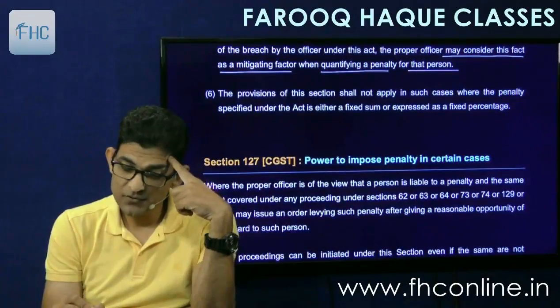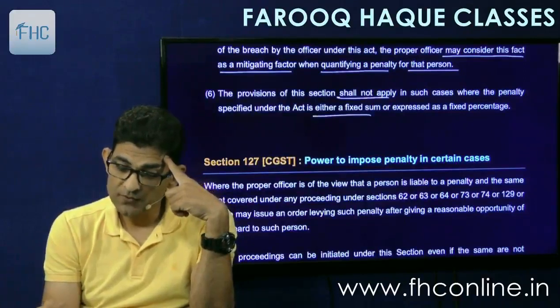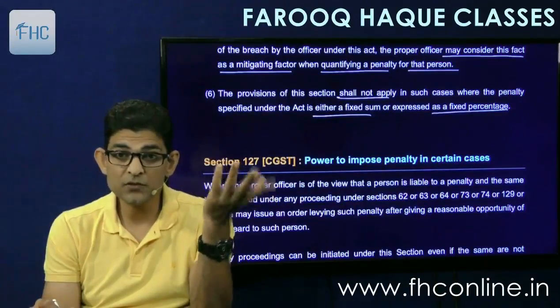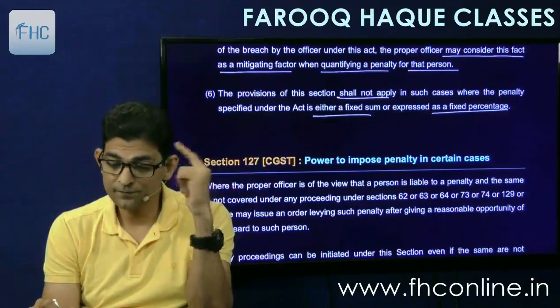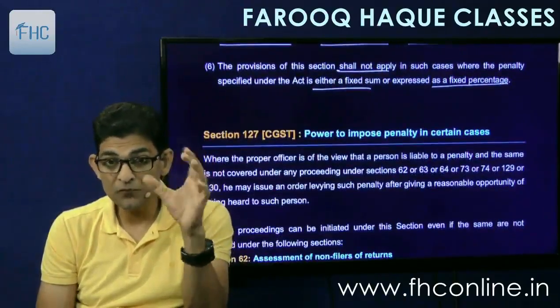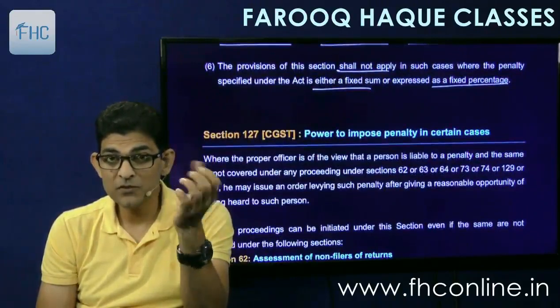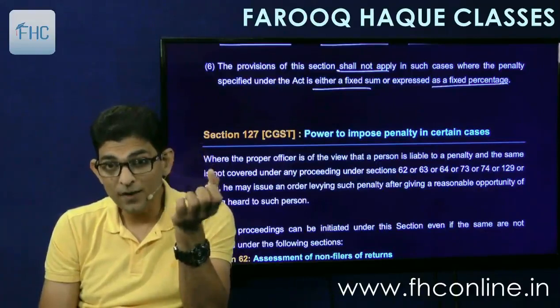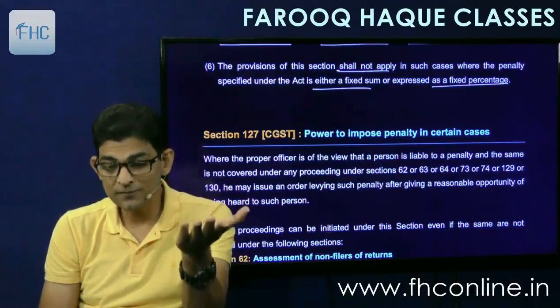And the provisions of the section shall not apply in such cases where the penalty specified under the Act is either a fixed sum or expressed as a fixed percentage. If the penalty is fixed, then there is no question of reduction, so this section doesn't apply. This section applies only when there is a scope of reduction, that is, when it is mentioned as up to 25,000. Up to means there is a scope of reduction.